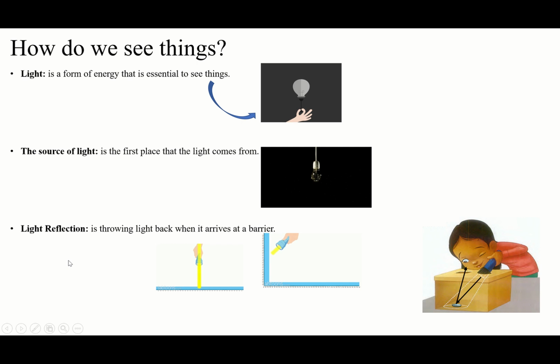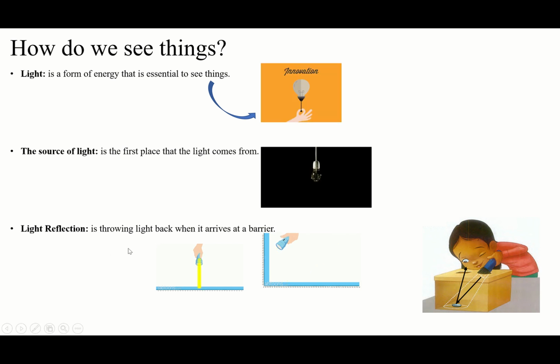So, and we have light reflection. Maybe you already know what reflection is. It's throwing back or bouncing back. But when does it happen? Of course, reflection is going to happen when something moves. We need something else to be a barrier, to prevent this.